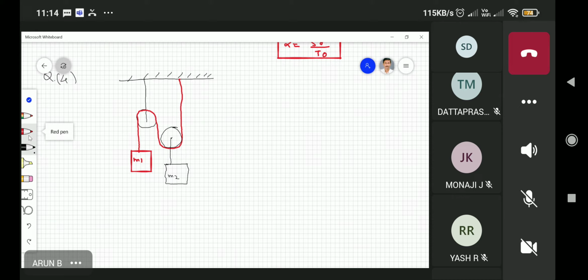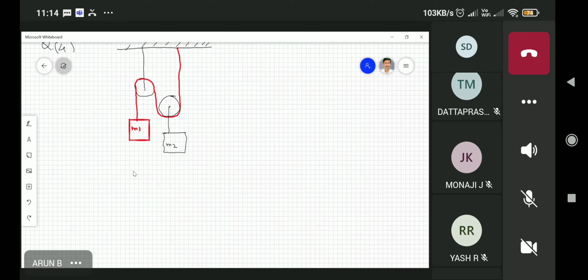So if I write the solution, my length of the string is L. Now if I express this problem in a different fashion, because this point is constant, because this mass is not moving, I can express this distance as, let us say, S1.